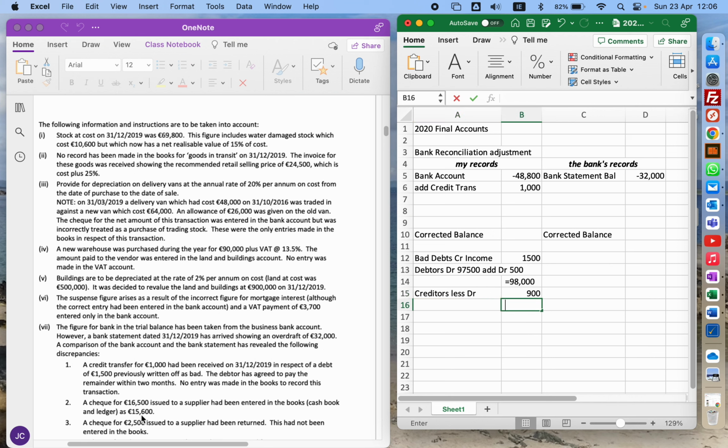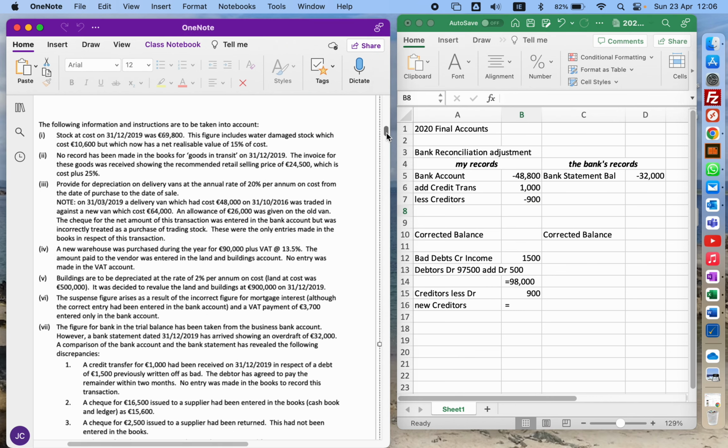Okay, so that means that you'll end up with a new creditors figure. Again, you start off with what we have in note number 2, which I haven't dealt with yet. So we'll get a new creditors figure. And that means that in my bank records, when I write a check, I'll be taking money away from my bank, and I need to take away a further €900. And that's 900, so that's minus.